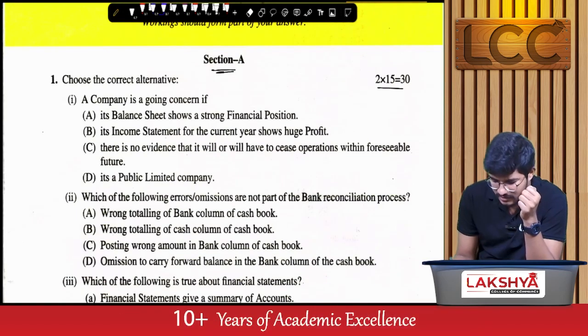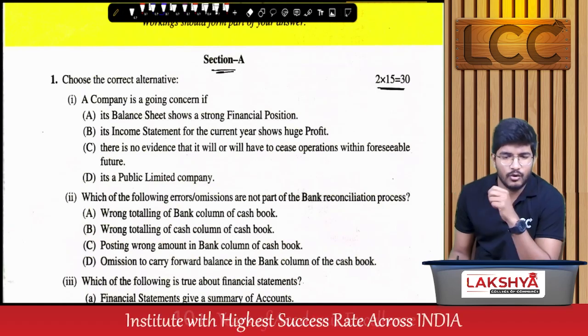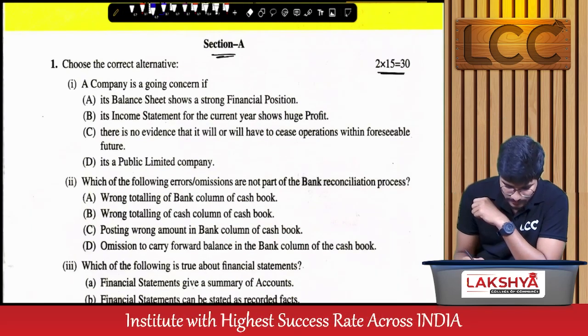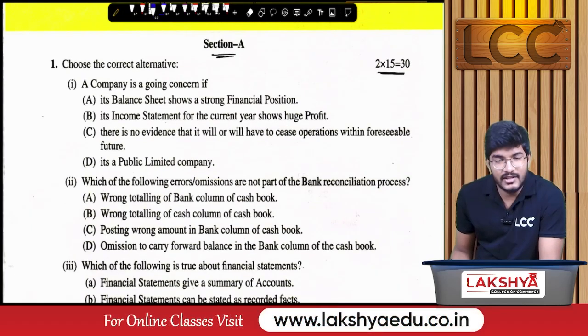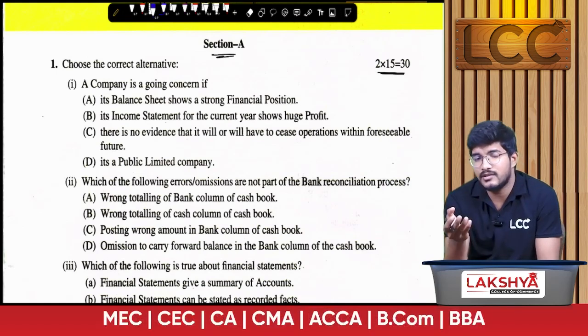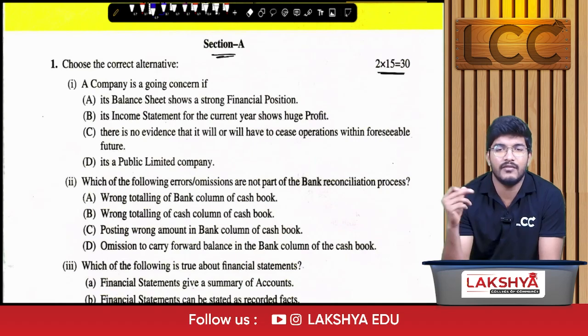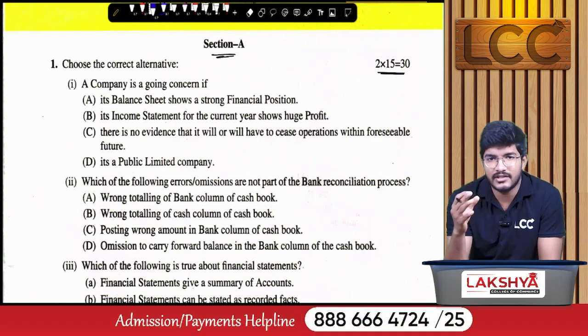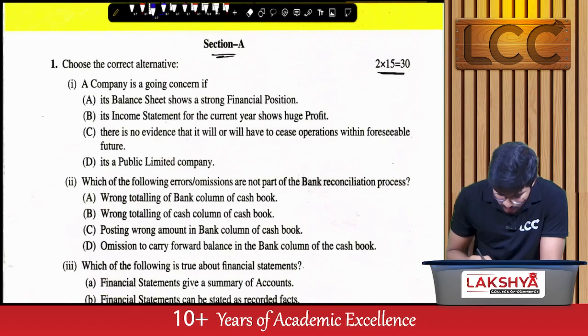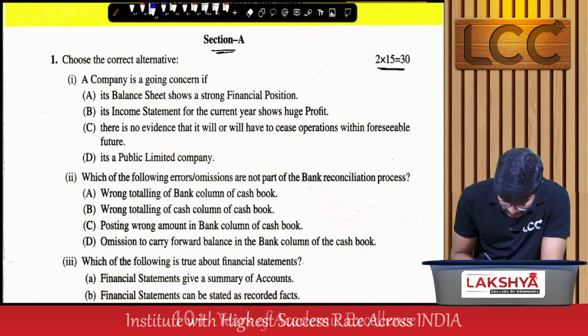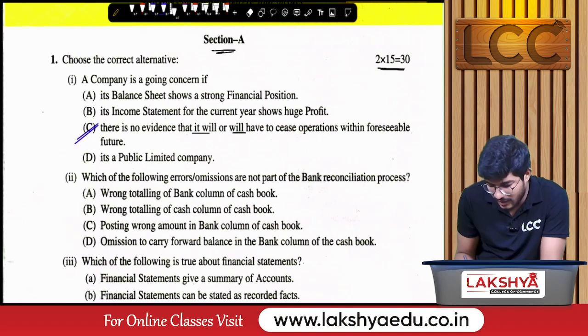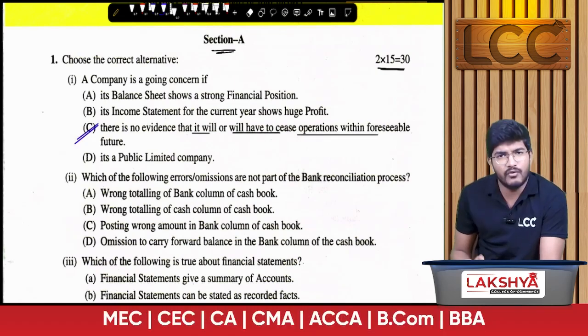Section A is 30 marks, 15 MCQs, each one 2 marks. In the first one, a company is a going concern. Everyone knows that going concern is a fundamental accounting assumption. That means the entity has a foreseeable future, with neither plan nor intention to close the business, right? If that is the case, the answer will be C, because there is no evidence that it will or will have to cease operations within the foreseeable future.